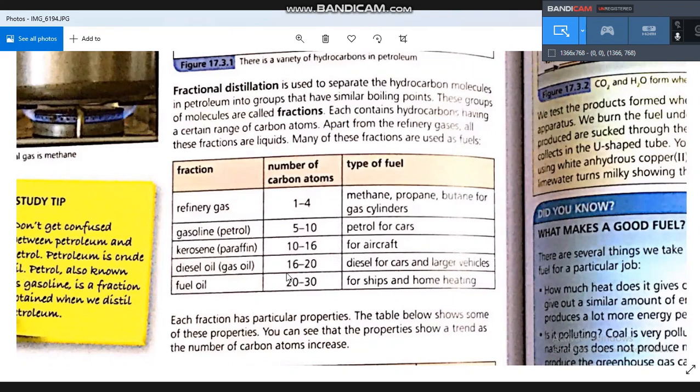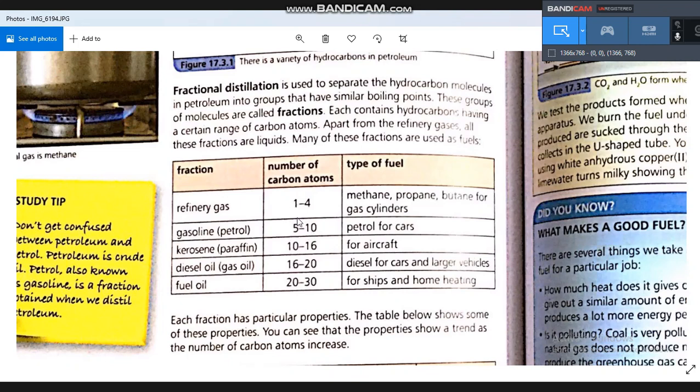From C16 to C20, we have diesel. Diesel is used for large vehicles like lorries. And from C20 to C30, this type of fuel is used as a fuel for ships and also for heating. So these are the first 30 components obtained from the crude oil by fractional distillation.